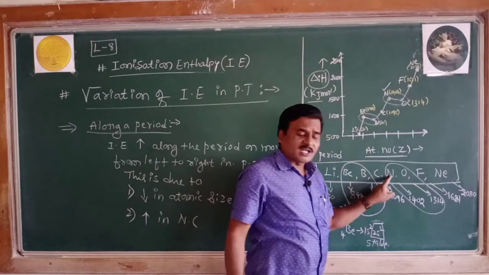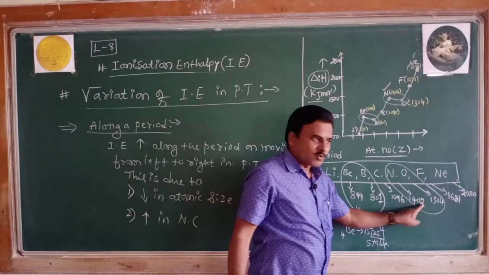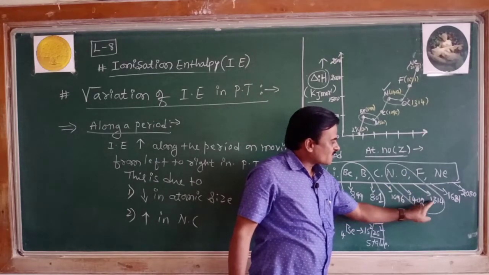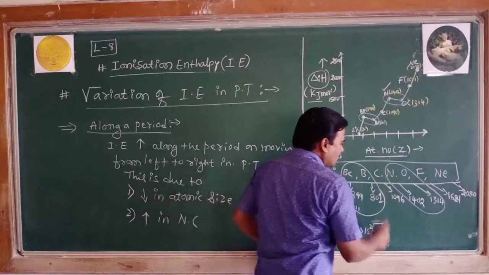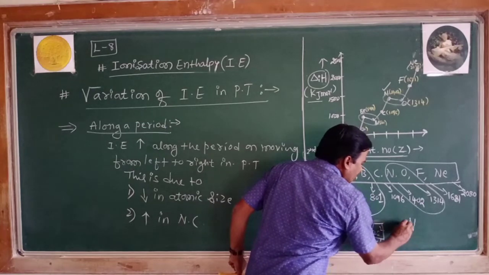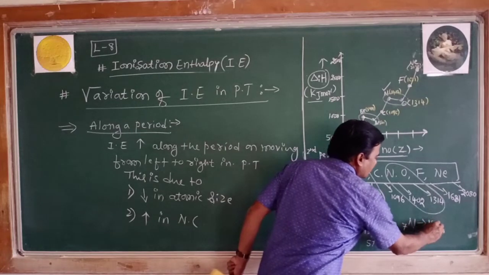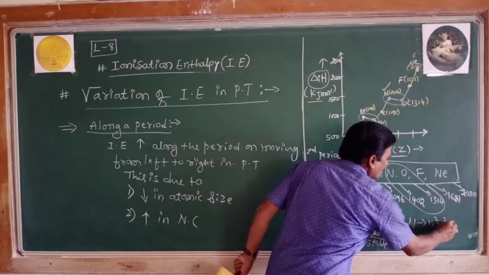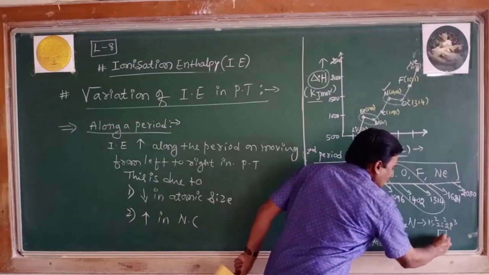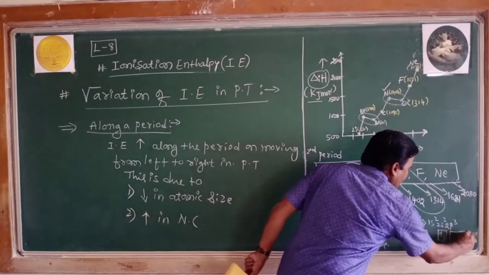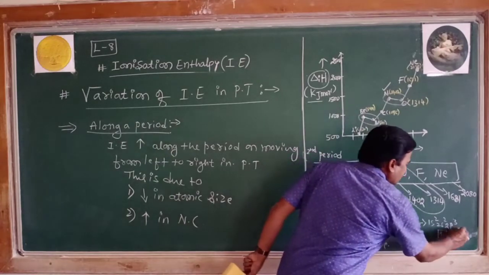The first ionization enthalpy, or simply ionization enthalpy, of nitrogen is 1402 kilojoule per mole. That of oxygen is 1314, which is against the trend. Why is it so? Nitrogen has atomic number 7. Its electronic configuration is 1s2, 2s2, 2p3. By the box representation, 2s is completely filled, and 2p, as per Hund's rule, has each orbital occupied with one electron, so it is half filled.